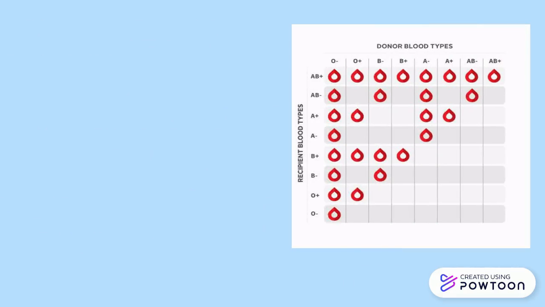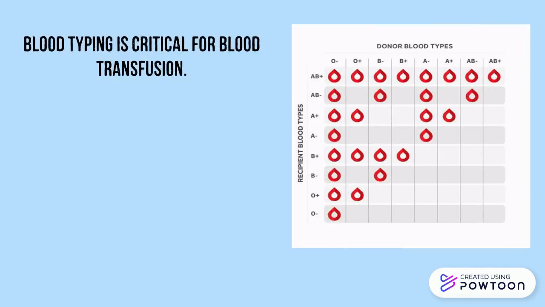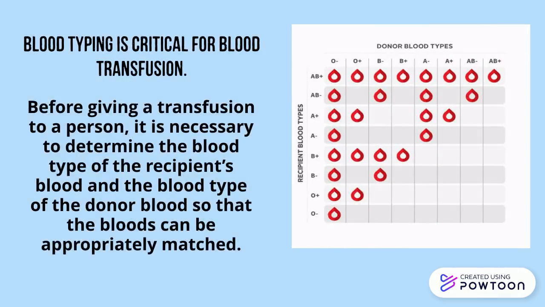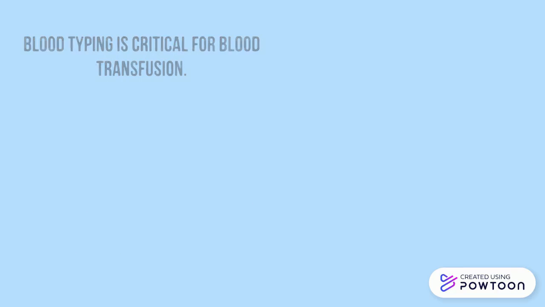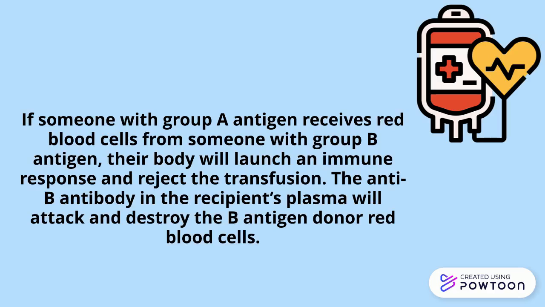Blood typing is critical for blood transfusion. If we're giving a transfusion to a person, it is necessary to determine the blood type of the recipient's blood and the blood type of the donor's blood so that the blood can be appropriately matched. The rule is simple. Patients should not be given antigens that their own blood does not have. This is because the recipient's immune system may recognize any new antigen as foreign and develop antibodies to target it for destruction.